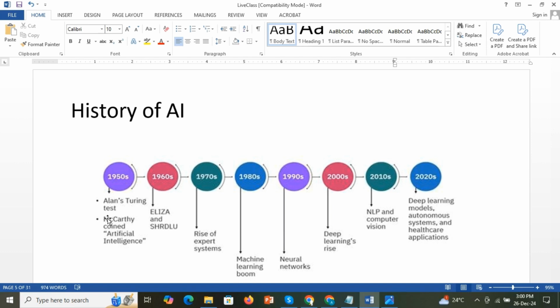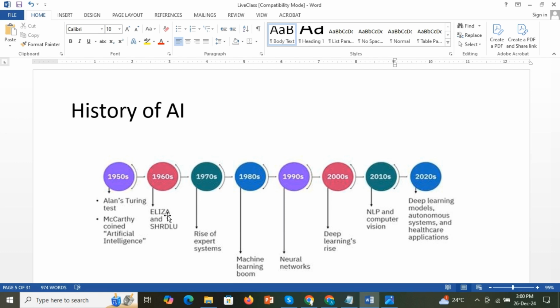Now from 1950 to 1970, we can consider it the golden age for AI. Why is it called the golden age? Because many programs were developed to solve algorithmic problems, to prove theorems, and to play games like chess. It was a very happening age, so we can call it the golden age.